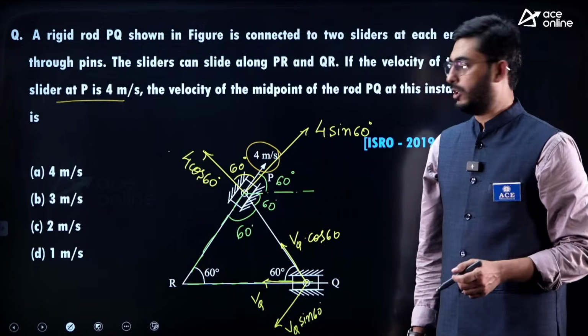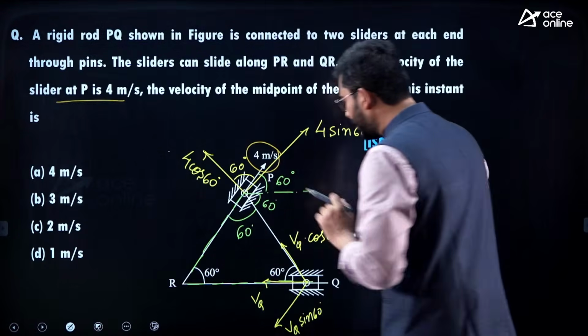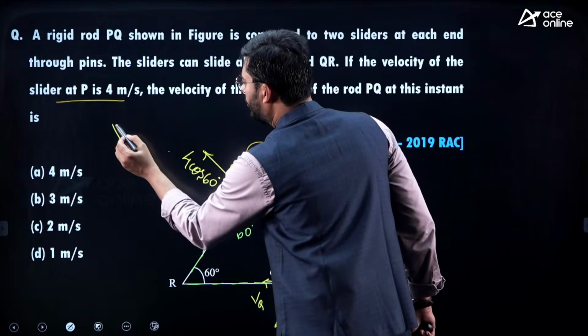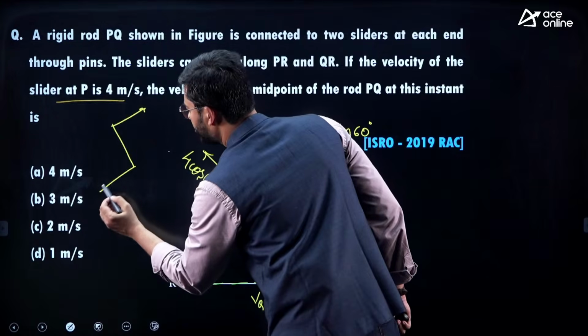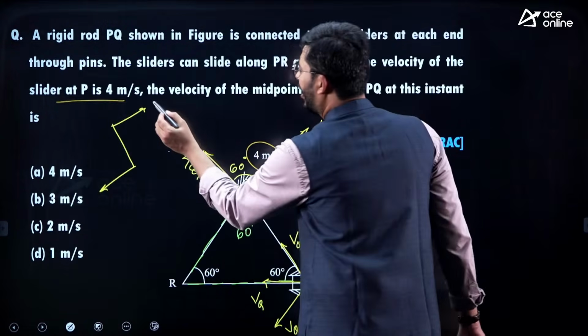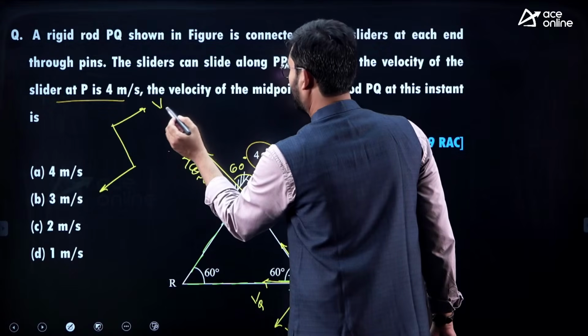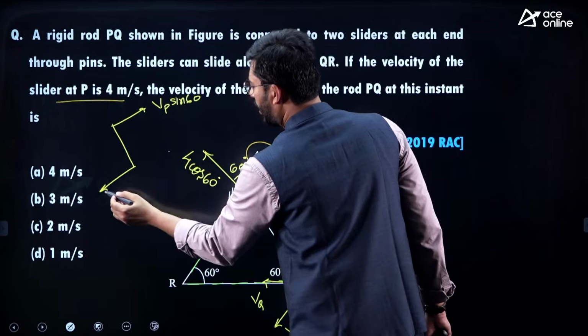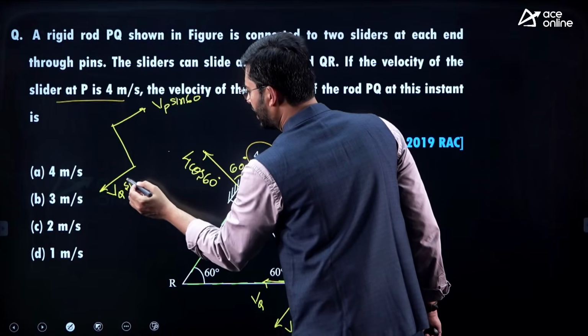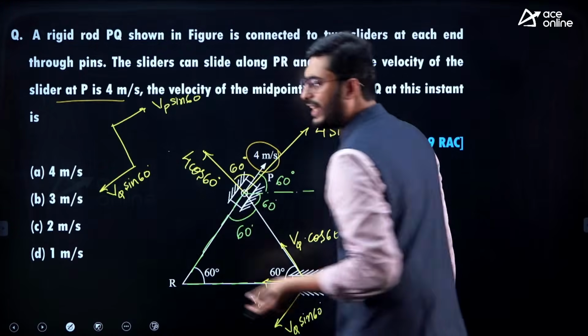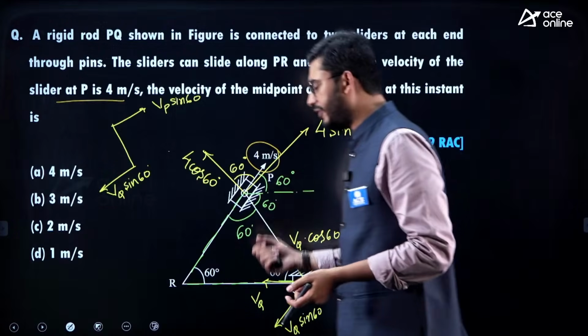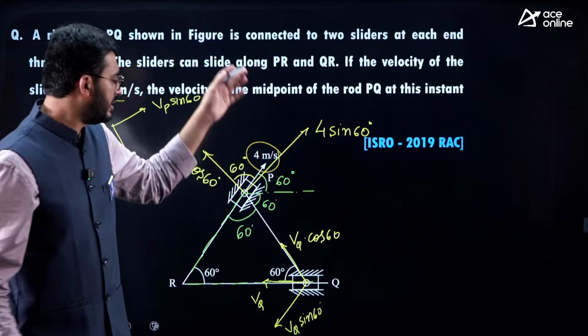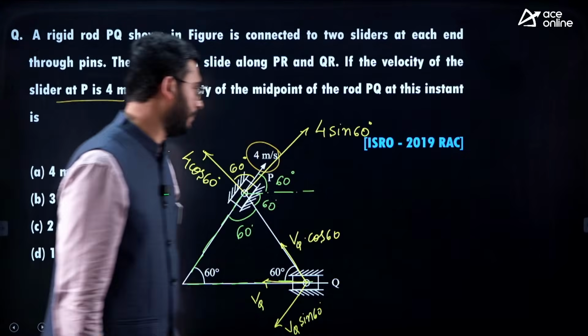All right. So now if I isolate this rod PQ, I am able to find the two velocity vectors that are perpendicular. One of them is VP sin 60, another one is VQ sin 60. And if we consider a case of translation, velocities at all the points have to be the same.